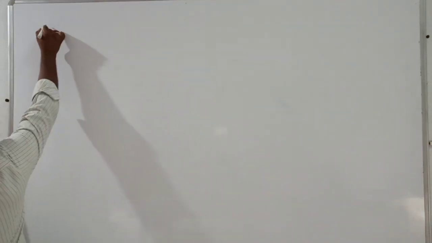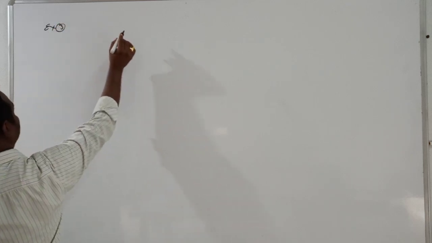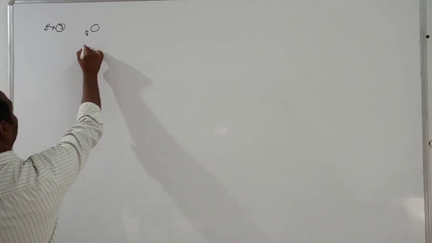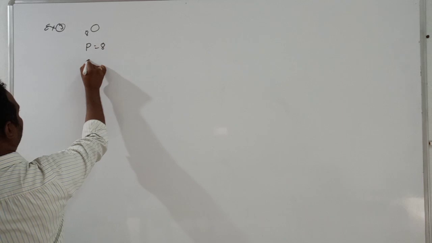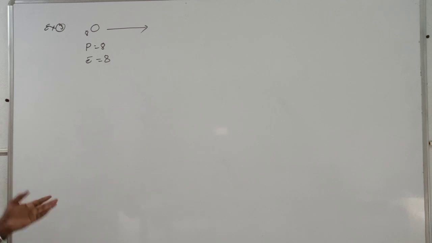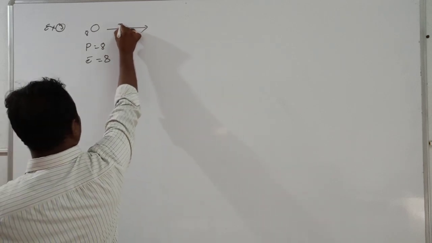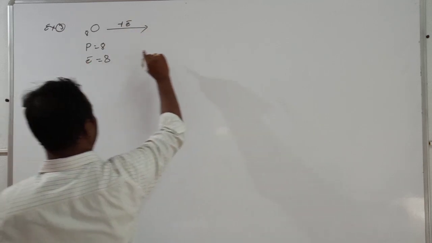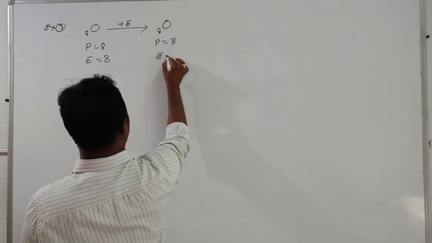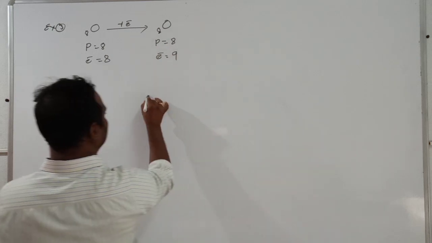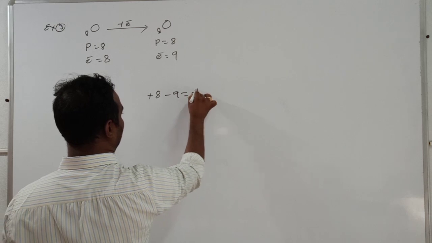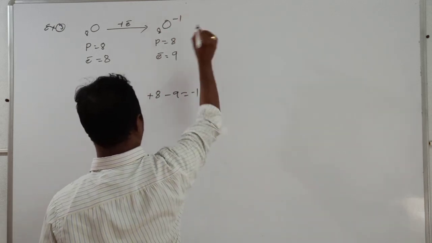Now another example you see, sir. Here I have taken oxygen, atomic number 8. Protons 8, electrons 8. Due to high electronegativity, it is ready to accept electrons from outside. So after one electron is added, what happened? Protons are 8, no change. Electrons 8 plus 1, it becomes 9. Total proton charge plus 8, total electron charge minus 9. Net charge is minus 1.